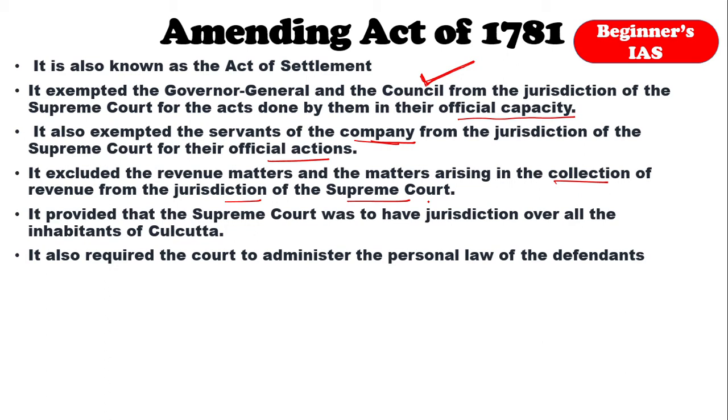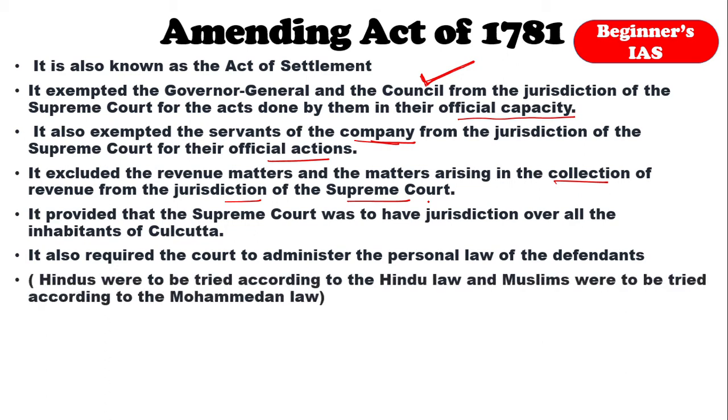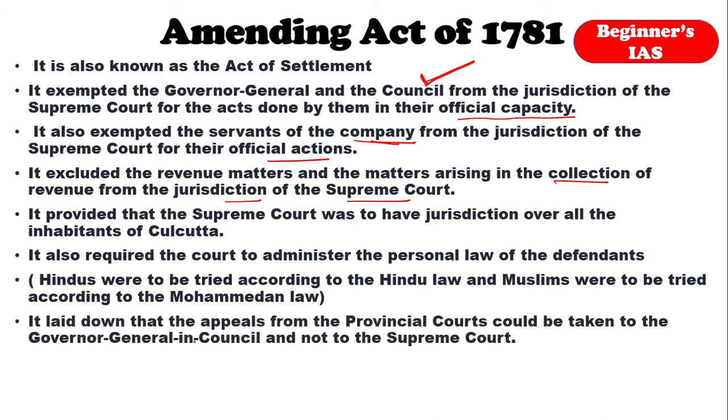And also, this act laid down that appeals from the provincial courts could be taken to the Governor in Council, but not to the Supreme Court.